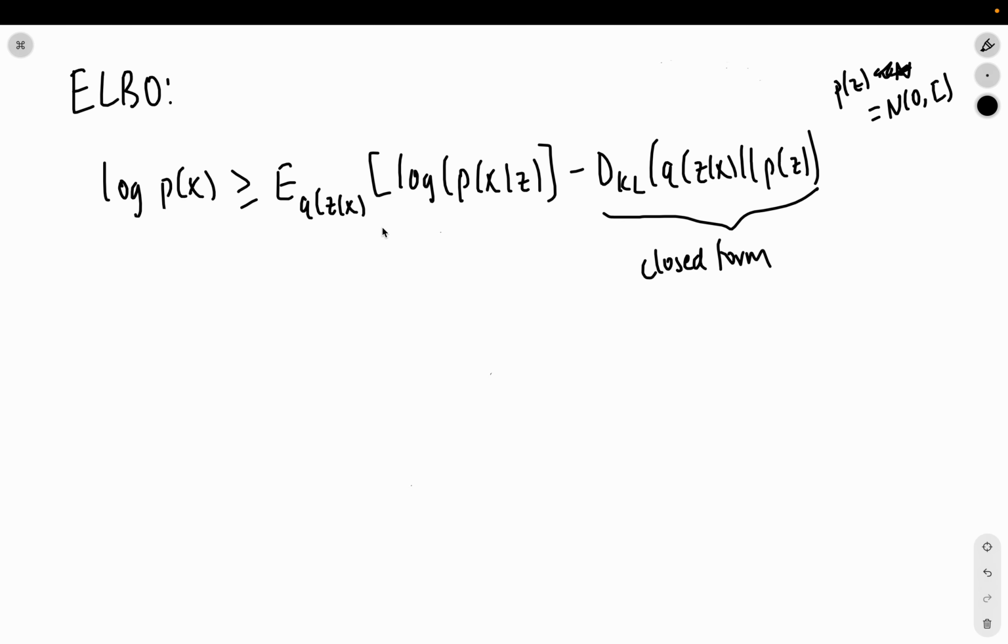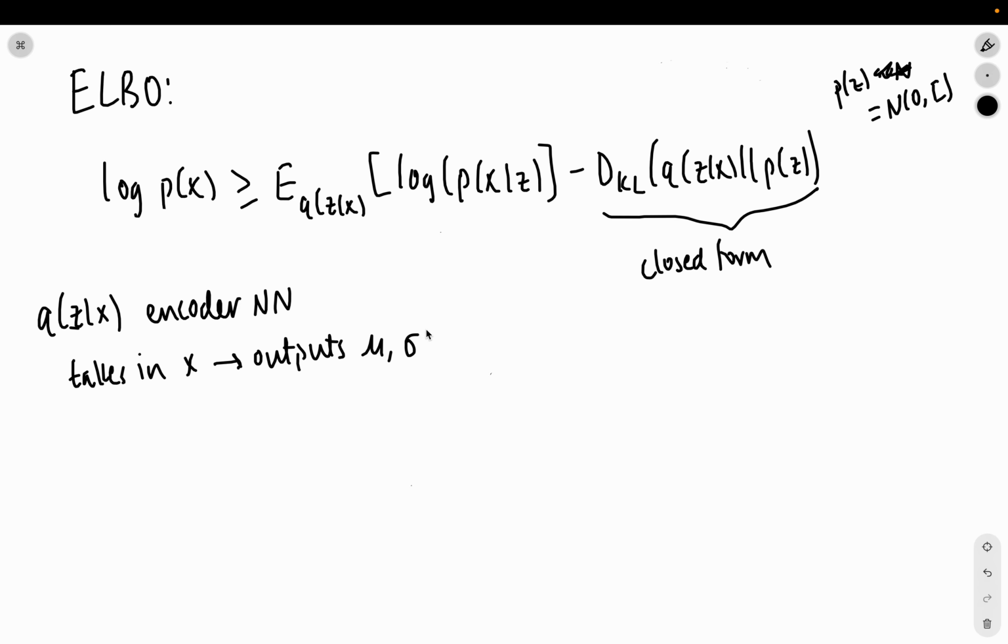Here, there is an issue. Q of z given x, remember, is parametrized by your encoder. This is your encoder neural network. So what does it do? It takes in an x, and remember, it doesn't spit out just a z value, but it outputs a mean and some sort of standard deviation or variance.